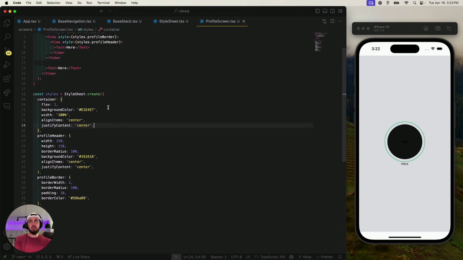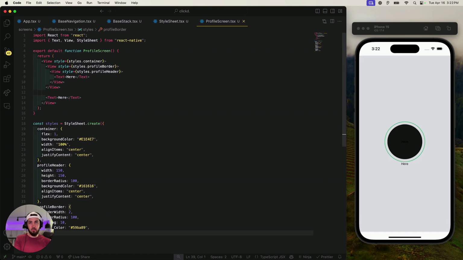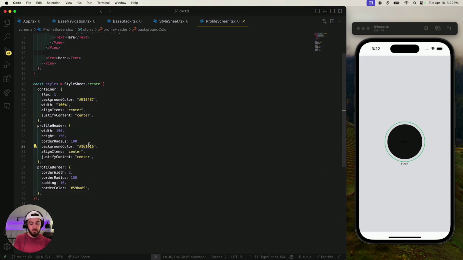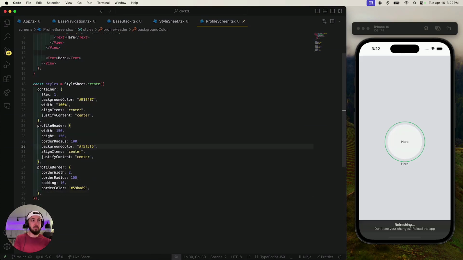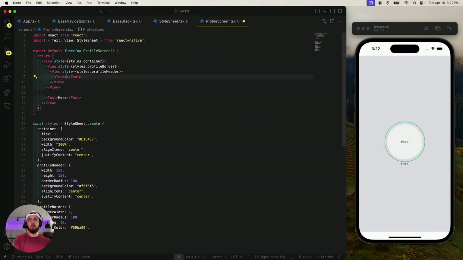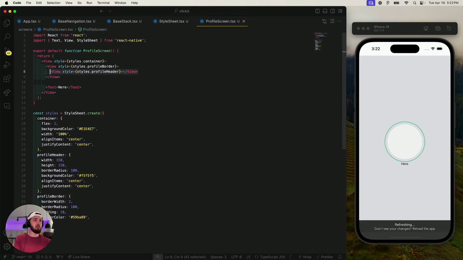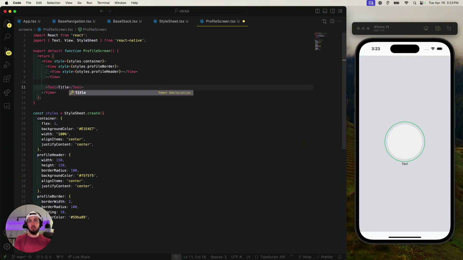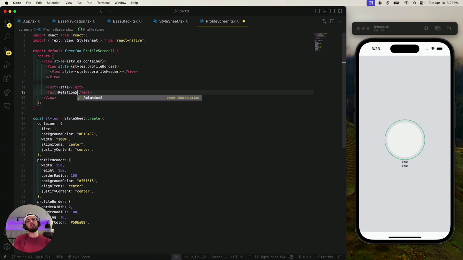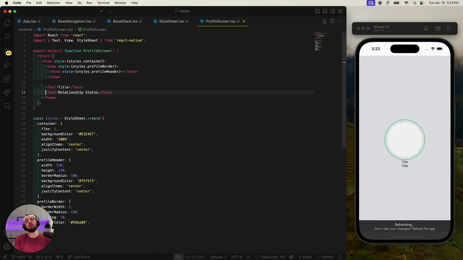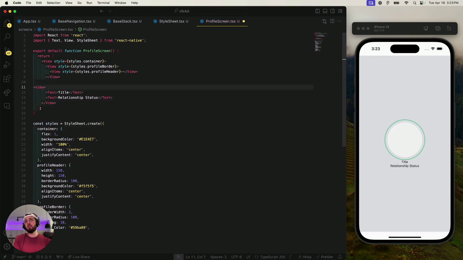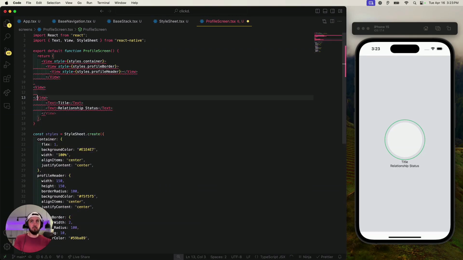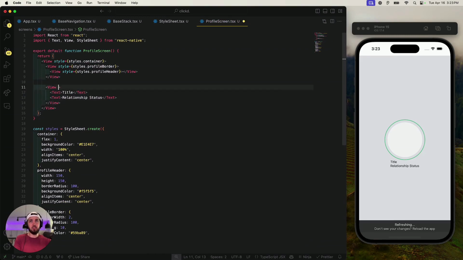Okay, so we have this. We do have some sort of profile image here. And maybe I could say F5, F5, F5. So it's some sort of white deal. We don't even need that. Actually get rid of that. Boom, that'll be a profile image. And then we need text. So this will be a title or a profile name. And then it looks like we'll need relationship status or something. Because over here it says product designer, but I remember we're building a relationship application.